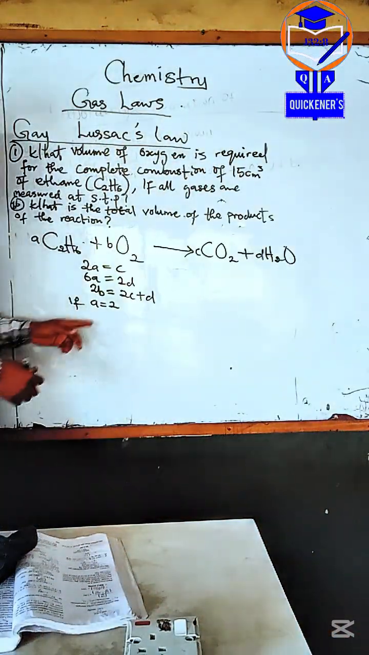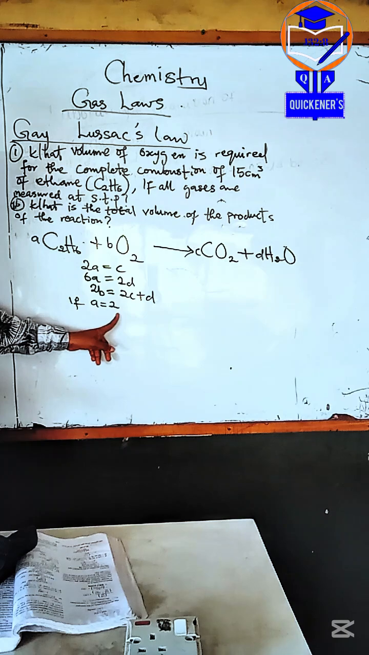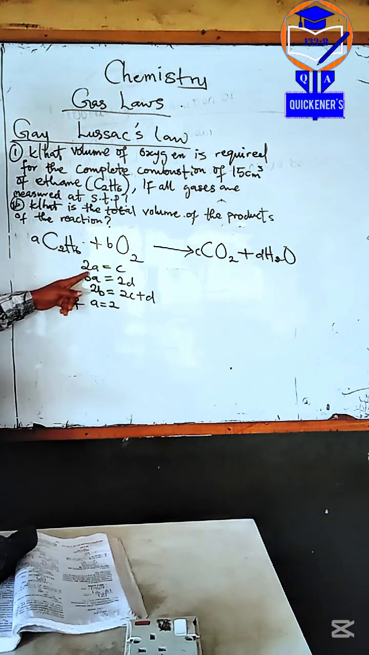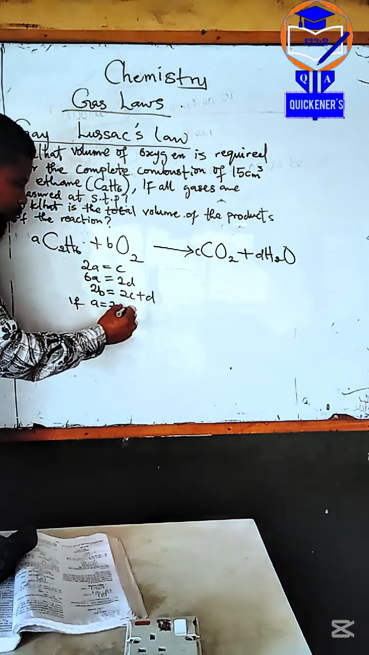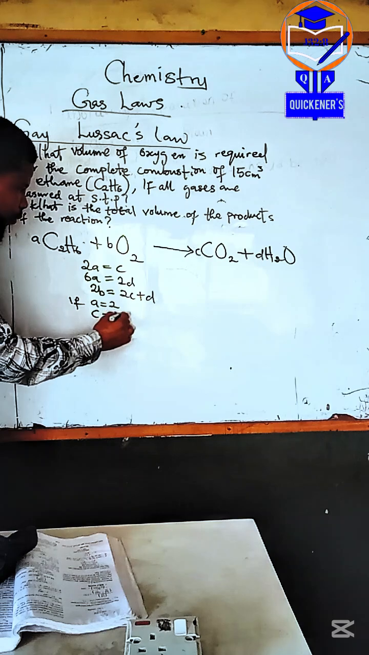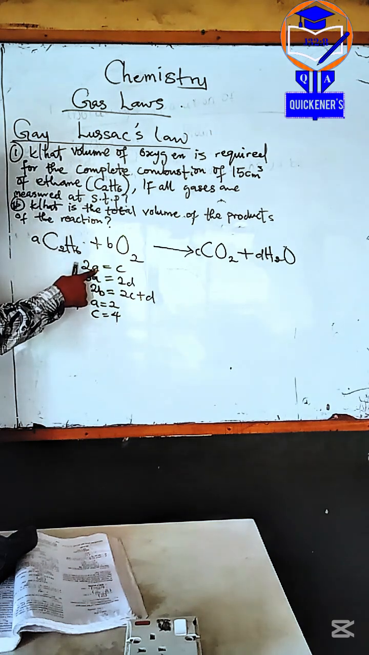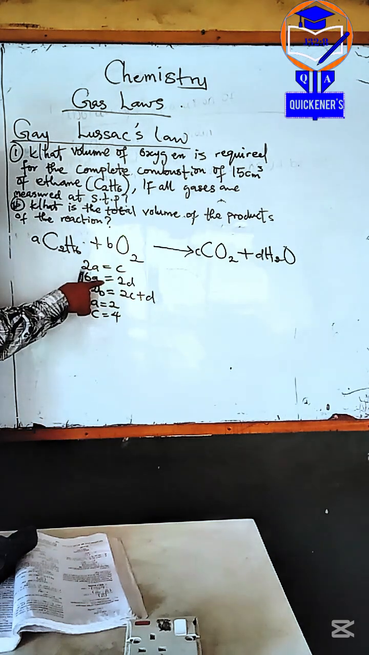Alright. So now, if A is 2, what would C be? C is equal to 4, because if you put 2 there, C is 4. Right? Good. Alright, the next one.